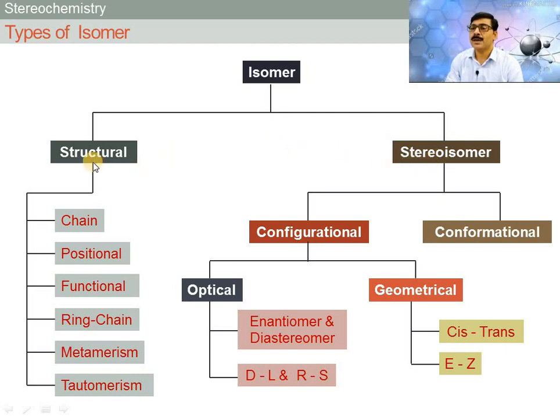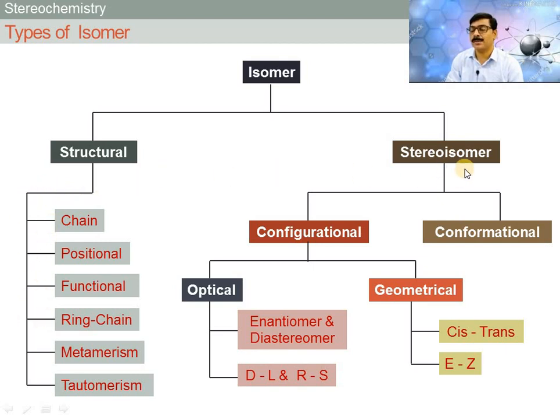Now structural isomers are further classified into 6 types depending upon the nature of structural formula. First is chain isomer, second is position isomer, third is functional isomer, fourth is ring and chain isomer, fifth is metamerism, and the last one is tautomerism.